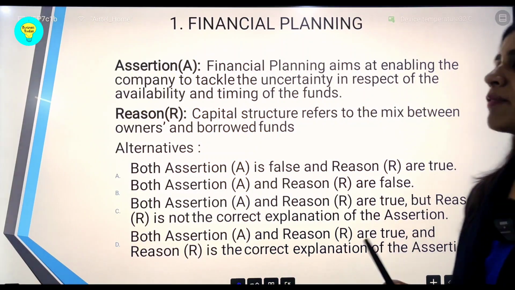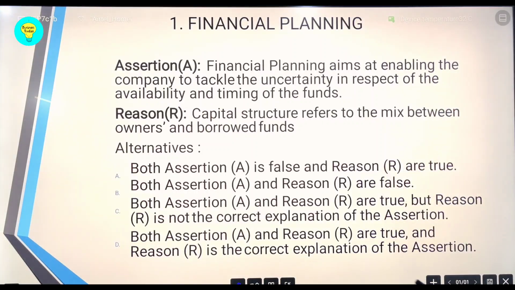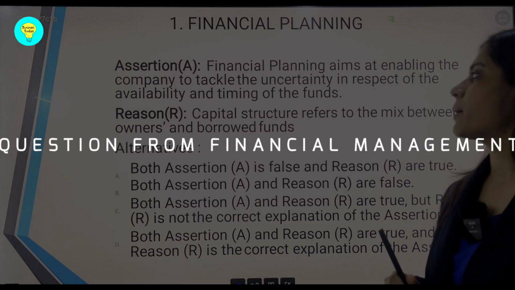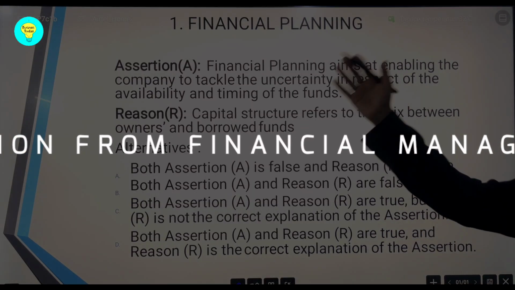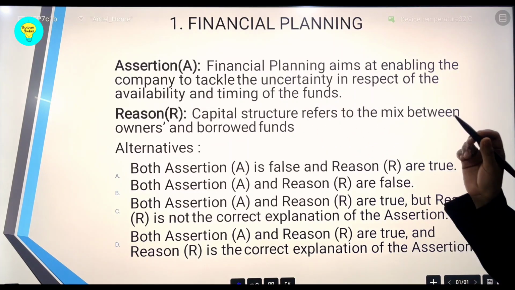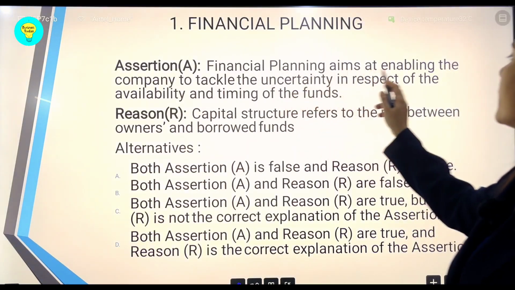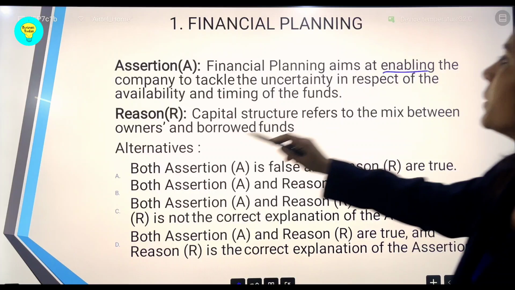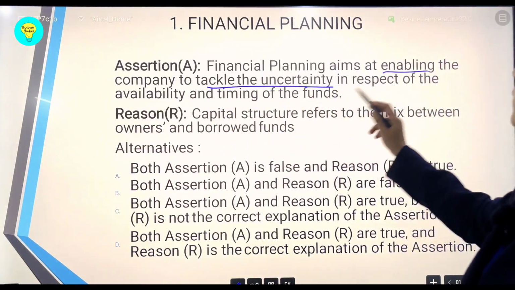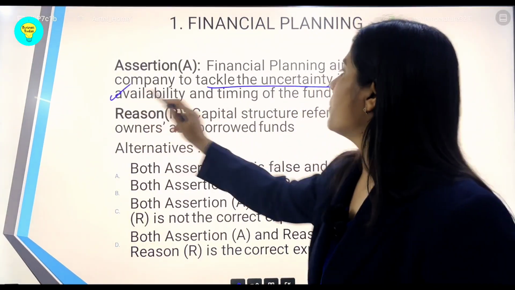Now students, let us have a closer look at the questions that have come in this year's sample paper from this particular chapter of financial management. This is an assertion and reason based question. The assertion says that financial planning aims at enabling the company to tackle the uncertainty in respect to the availability and timing of the funds.